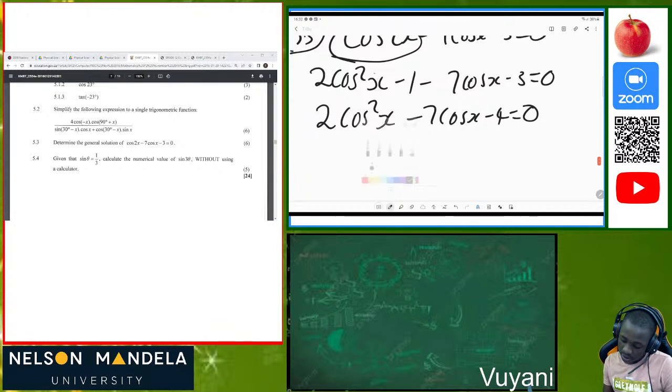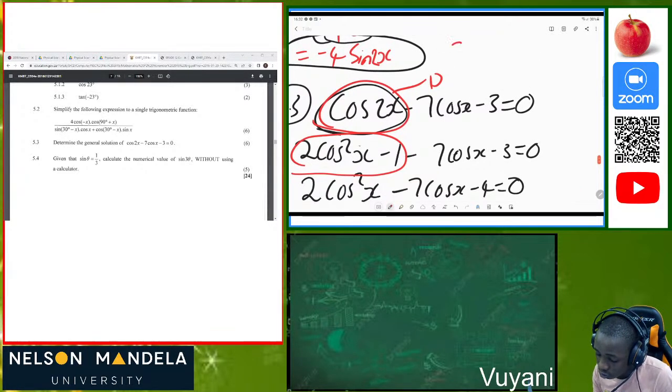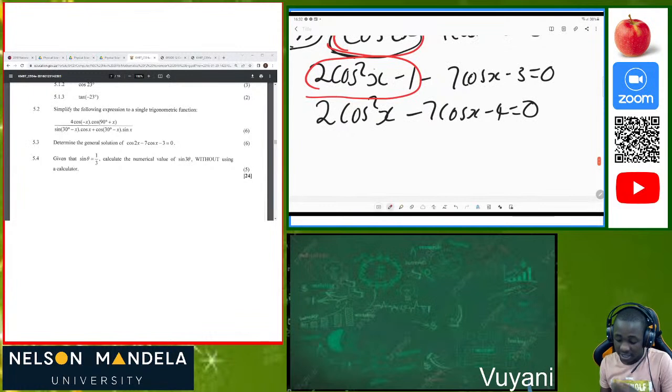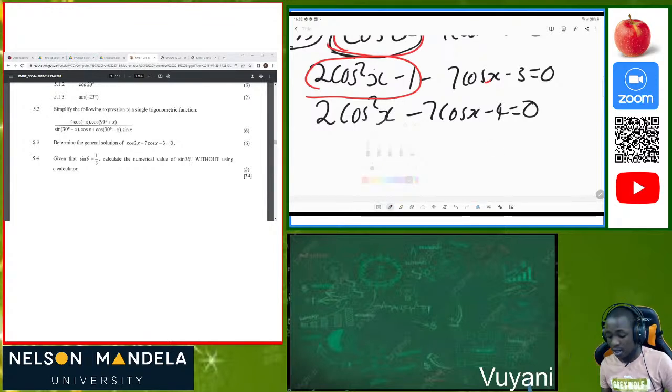So this is practically a double angle. Since we know that cos 2x is a double angle and it has 3 solutions, which is 2 cos squared of x minus 1, we also have 1 minus 2 sine squared of x, and also cos squared of x minus sine squared of x. So we decided to use cos, since we are having cos in our equation. If we're having sine, we're supposed to use the one with sine. So now we are here.